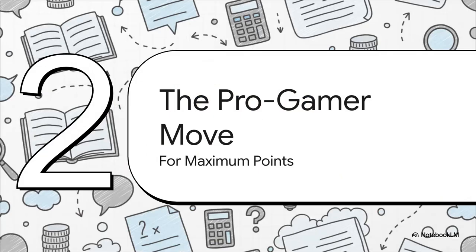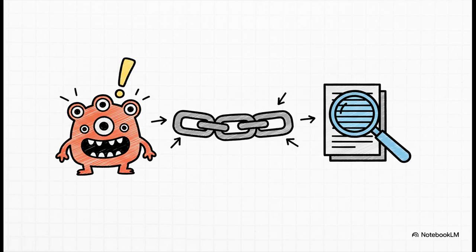But before we go, I want to leave you with the one single most important pro-gamer move that separates a pass from a merit. You have to always explicitly link your audit procedure back to the specific risk it is addressing. Don't just say what you're doing. You have to say why you're doing it. For example, to address the high risk of management bias, I will perform a sensitivity analysis on the growth rate assumption. That single sentence tells the marker you understand the entire process.